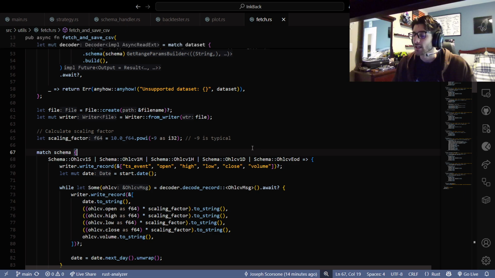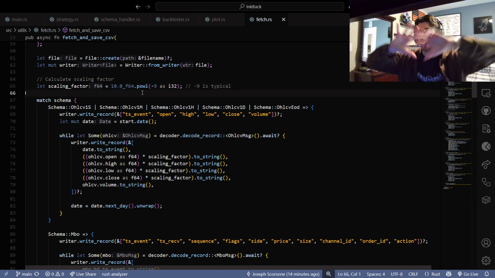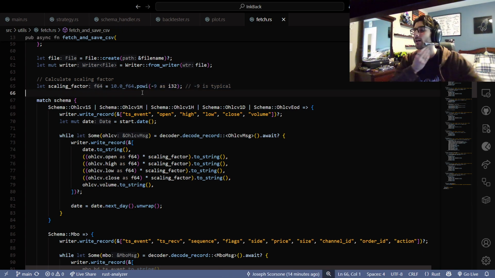DataBento uses a scaling factor. It's like some sort of something in the compression. I'm not going to pretend to know what's really going on with that, but we just have to scale everything. The exponent is -9, right? It just ends up being a gigantic number, so you just have to scale it like that.